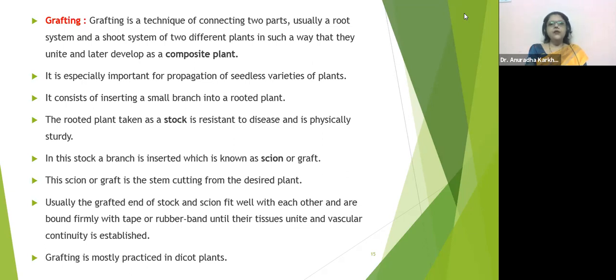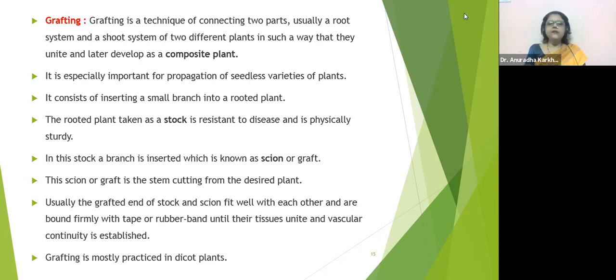So they are subaerial modifications basically, both of them. But in sucker, the branch is going to go completely inside the soil and come out into another area. Runners is not like that. It's going to spread evenly on all sides, and a complete carpet is going to be formed.